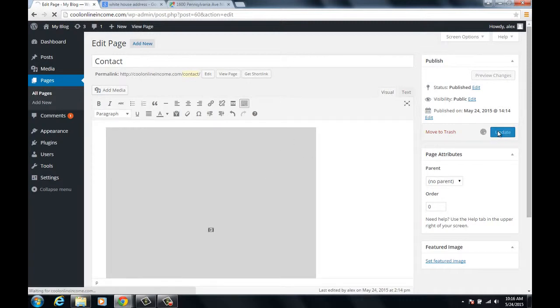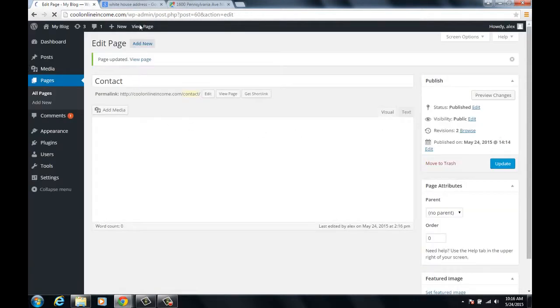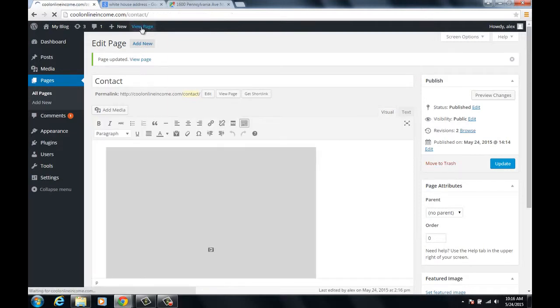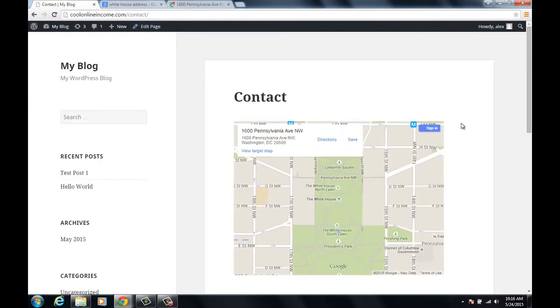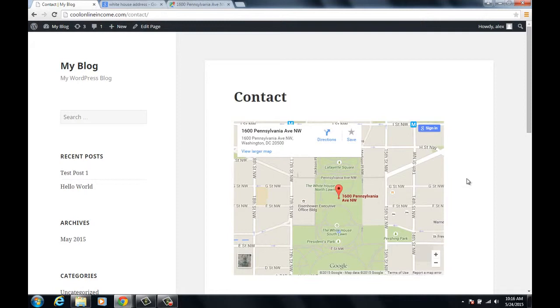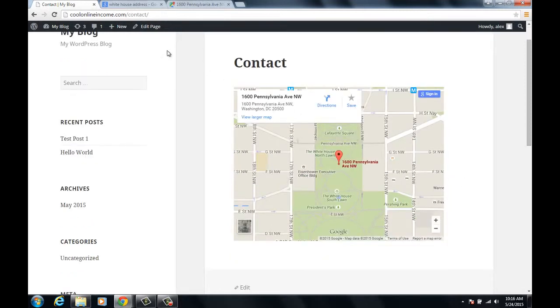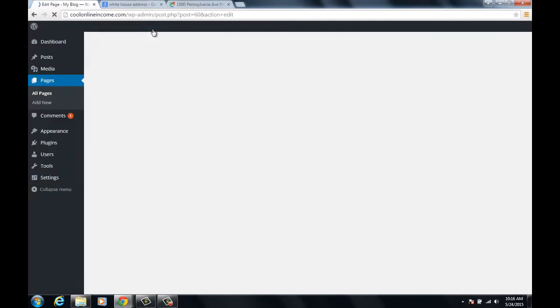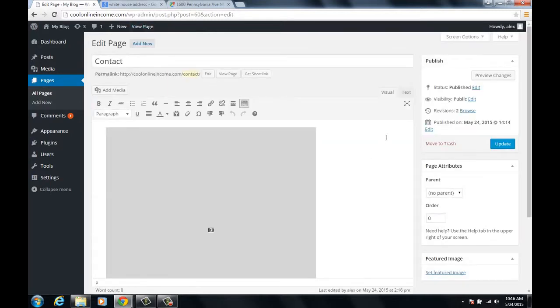I'm going to click on update, and now let's click on the view page and let's see our map in action. And there you have it. That's it. You have your map right here, and again, you can also make changes to how you want the map to look like, the length or the height.